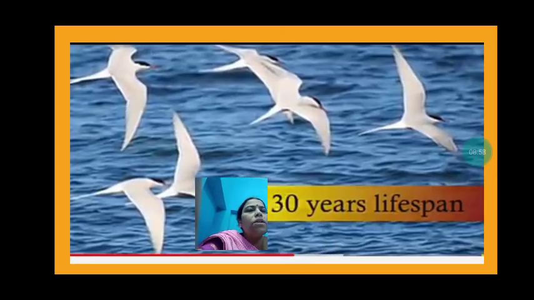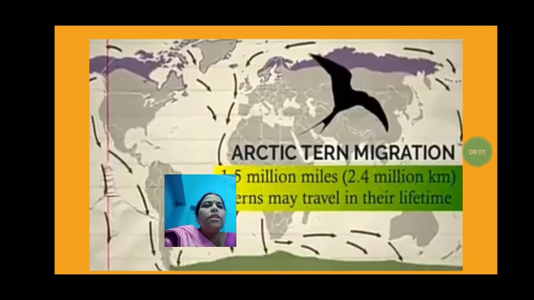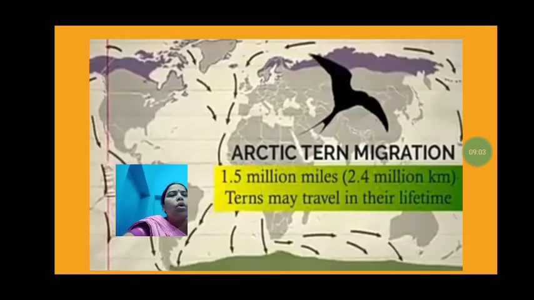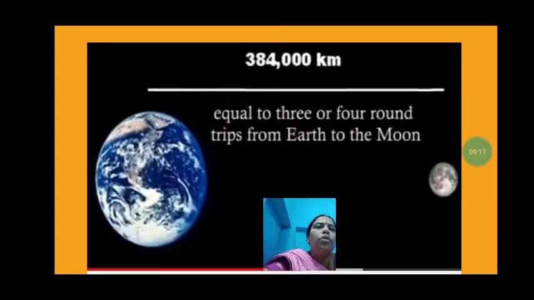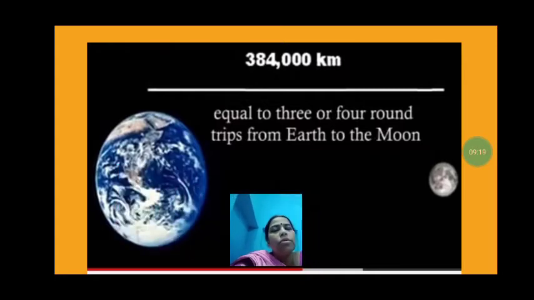So in its 30 years of lifespan, it travels 1.5 million miles or 2.4 million kilometers. So terns may travel that much in their lifetime. That distance is equal to 3 or 4 round trips from earth to the moon. So if we want to understand how long they travel, it is equal to 3 or 4 round trips from earth to the moon.